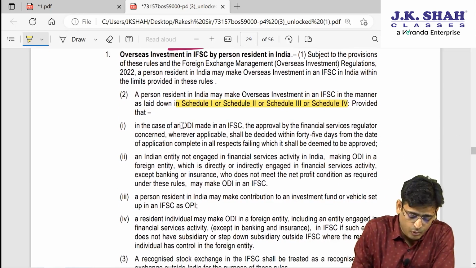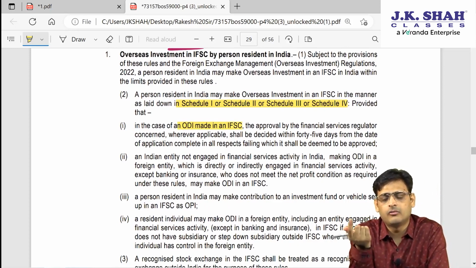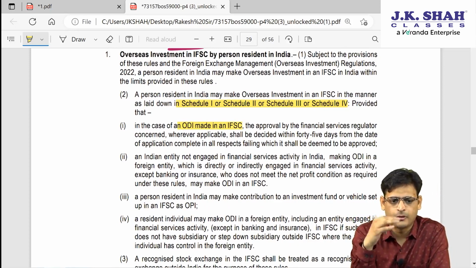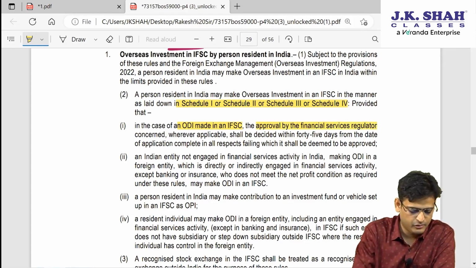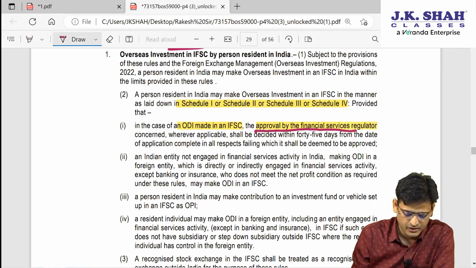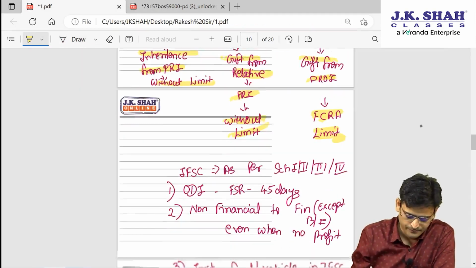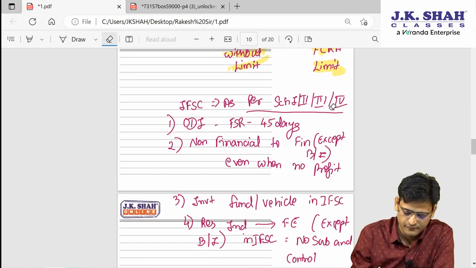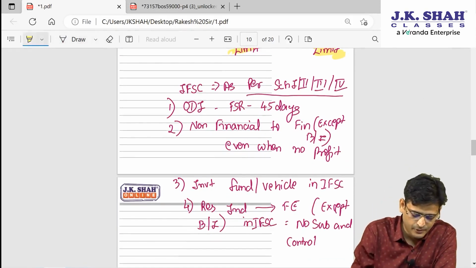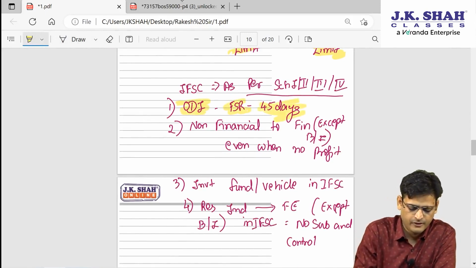But then, if ODI is made in an IFSC, fine. So, when an ODI is made in an IFSC, can you say some extra point they have given? The approval of the financial sector regulator is also needed. So, you need approval of the financial sector regulator and it shall be decided within how many days? 45 days. So, what I told you, look here: in IFSC, the provisions will be the same as given in Schedule 1, 2, 3, 4. Then if you are doing ODI, you need approval of the financial sector regulator and you need it within 45 days.